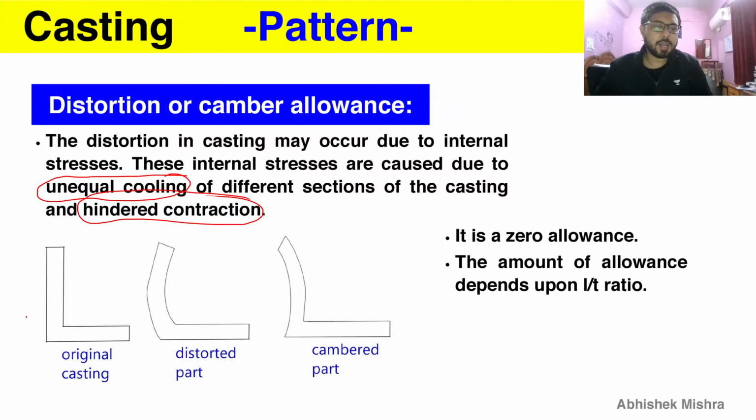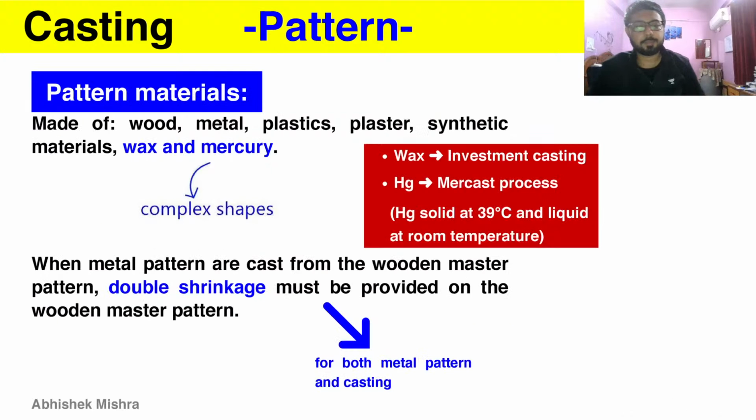And for example, your original casting is in L shape, and you can see the contraction here in the outer side and in the inner side are different, therefore this distortion. And if we are changing the size, making it a camber, then we will get the final casting size as we desire, as L size after distortion. So you are just doing the shape change in the opposite direction of distortion, so that it can get compensated. And it is a zero allowance, you are not adding or removing anything, you are just changing the shape. And the amount of allowance will depend upon L by T ratio, that is length upon thickness ratio. So that is also one thing that you can remember for distortion or camber allowance.